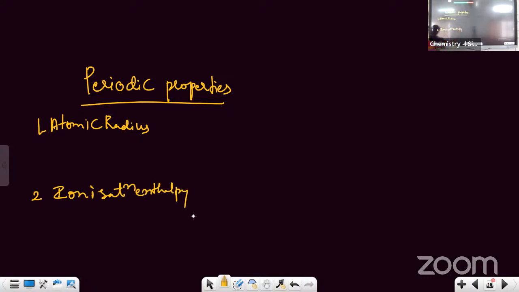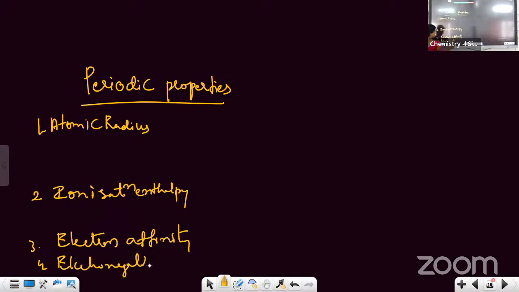Okay, students. Then third is electron affinity. And the fourth one is electronegativity. So these are the 4 factors which you may get as the LAQ or SAQ. SAQ means they will mention what properties you have to give. SAQ matlab all the 4 they will give. First property is atomic radius.